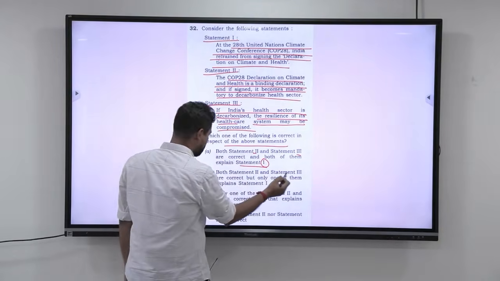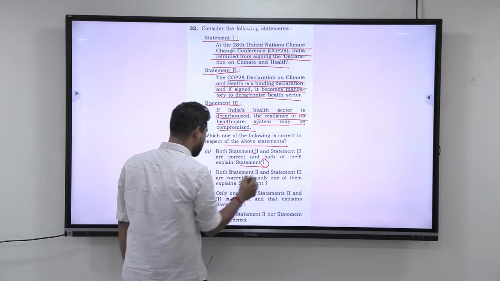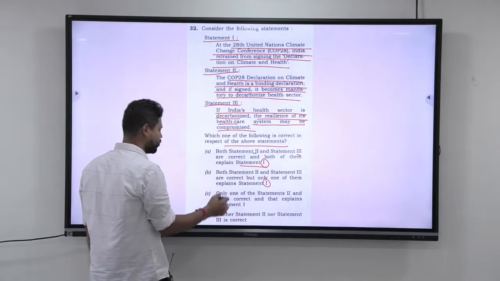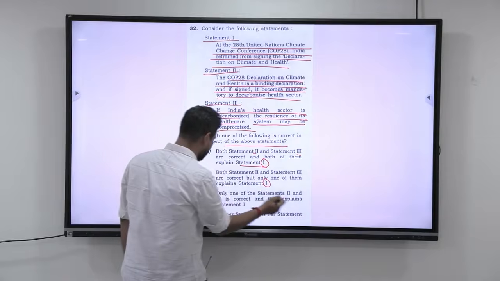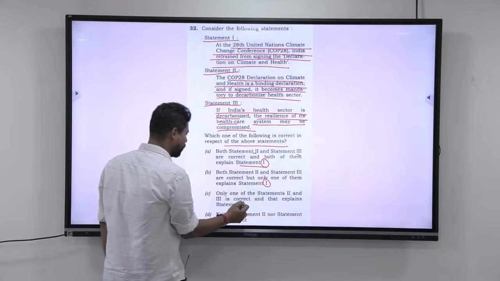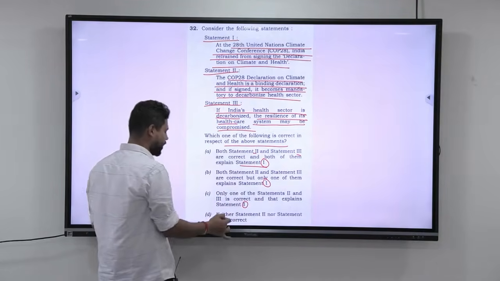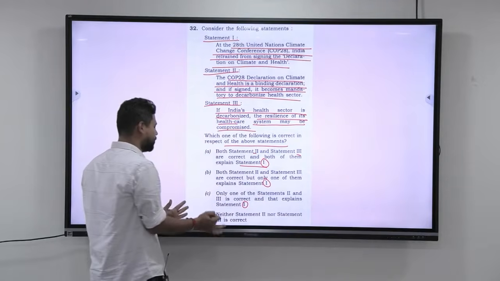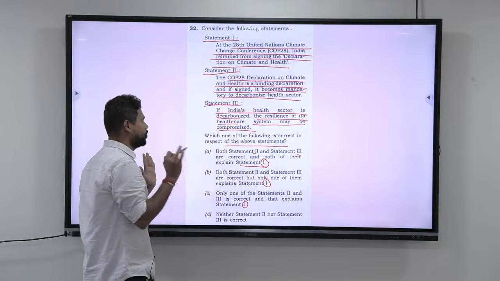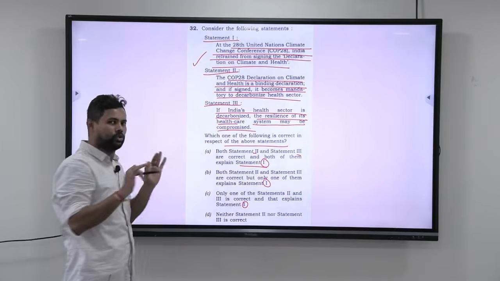Both statement 2 and statement 3 are correct but only one of them explains statement 1. So again statement 1 is assumed to be correct. Only one of the statements 2 and 3 is correct and that explains statement 1. Again statement 1 is assumed to be correct. Neither statement 1, 2 nor statement 3 is correct. Again statement 1 is assumed to be correct. So this is assumed to be correct only, so you don't worry about it.